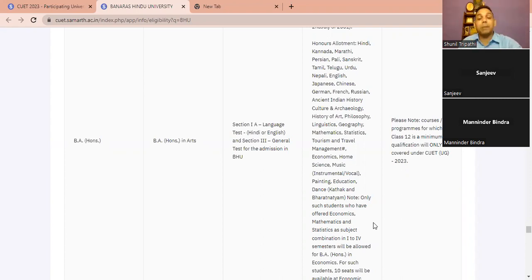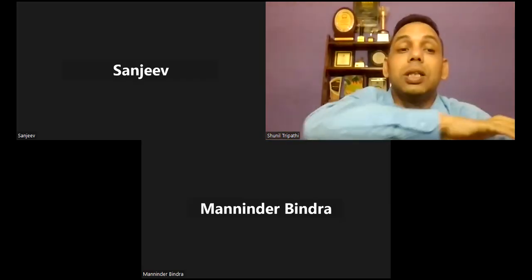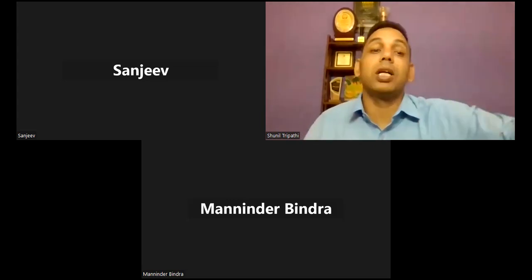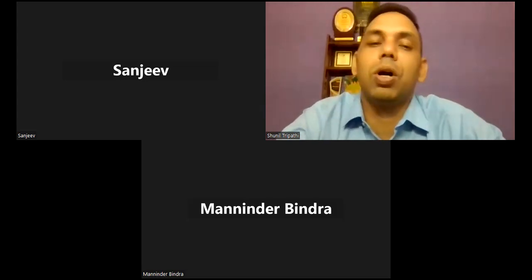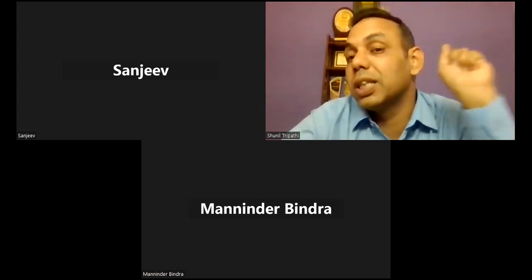That means you must have economics, mathematics, or statistics in class 12 to go for eco honors from Banaras Hindu University, but economics is not required in Delhi University. So different universities have different criteria. So please go on the basis of whatever criteria are required for the university.